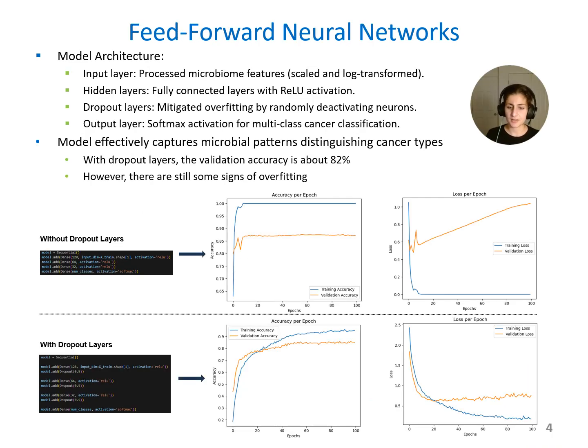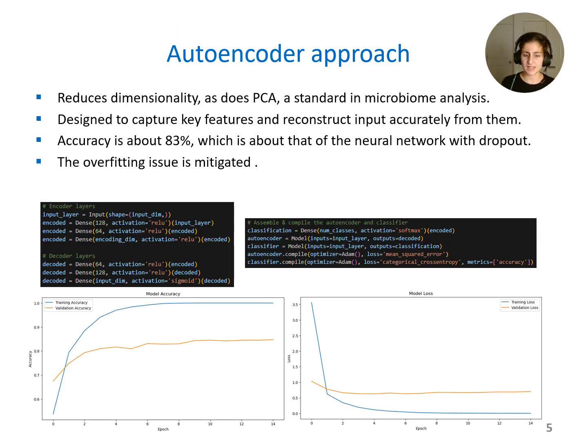My first model was a feed-forward neural network, and playing around with this, I found that I really needed some dropout layers to prevent overfitting. And then I got a really good classification accuracy of about 82%.